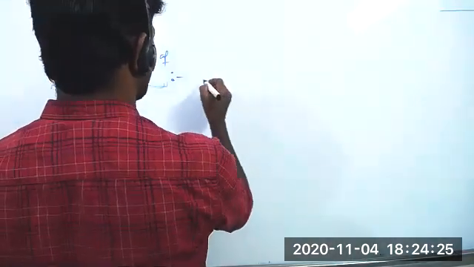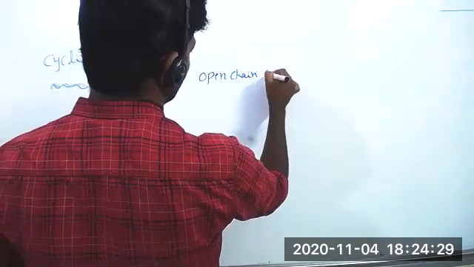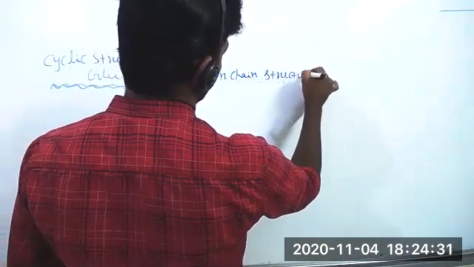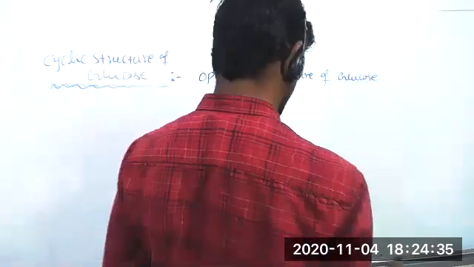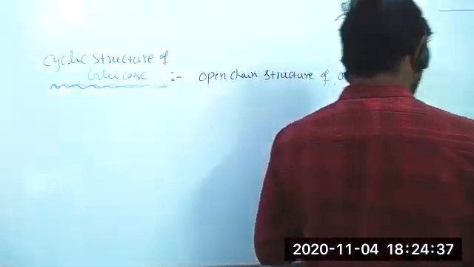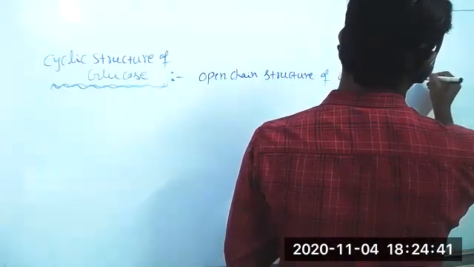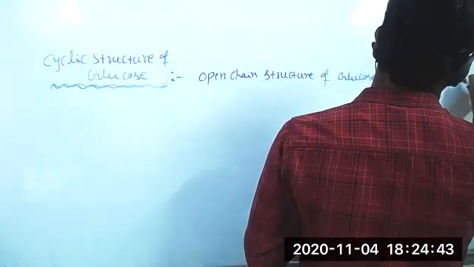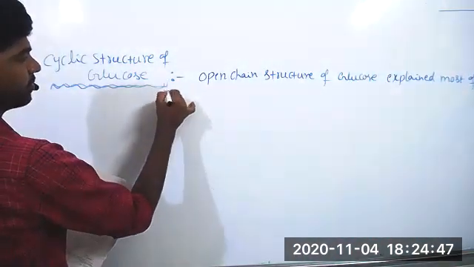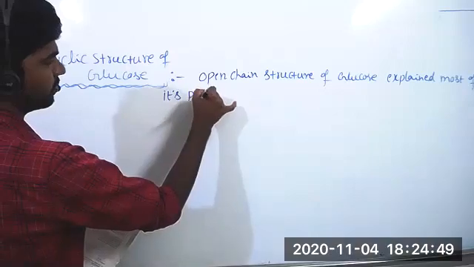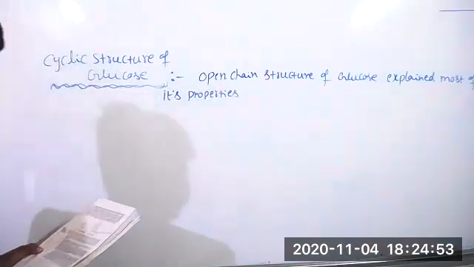The open chain structure of glucose explained most of its properties.